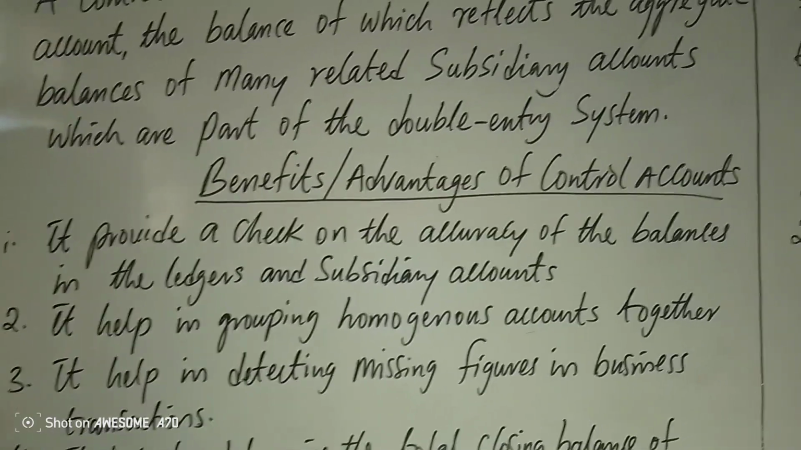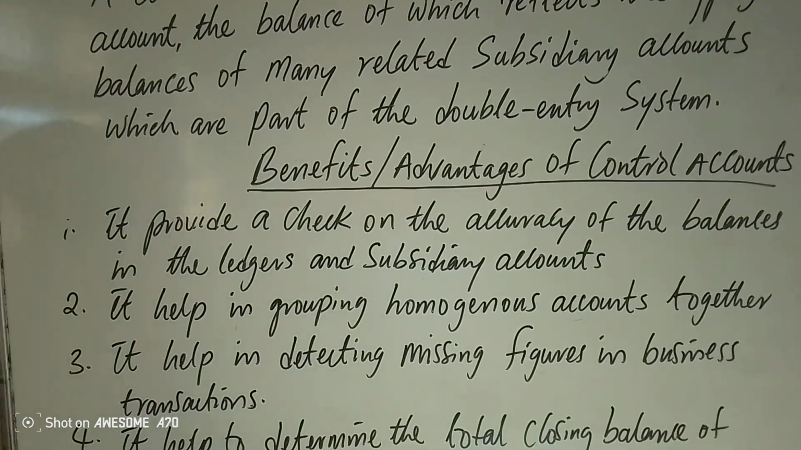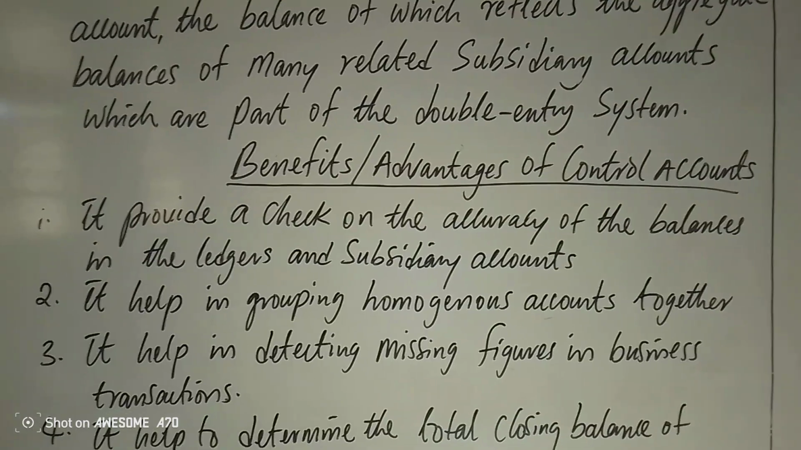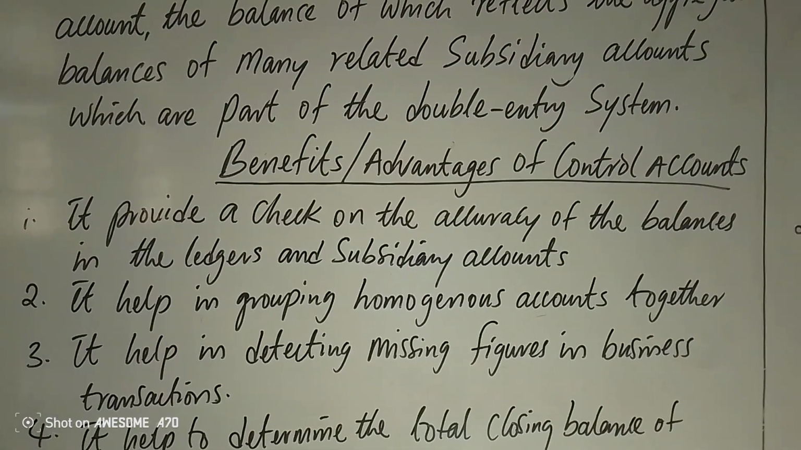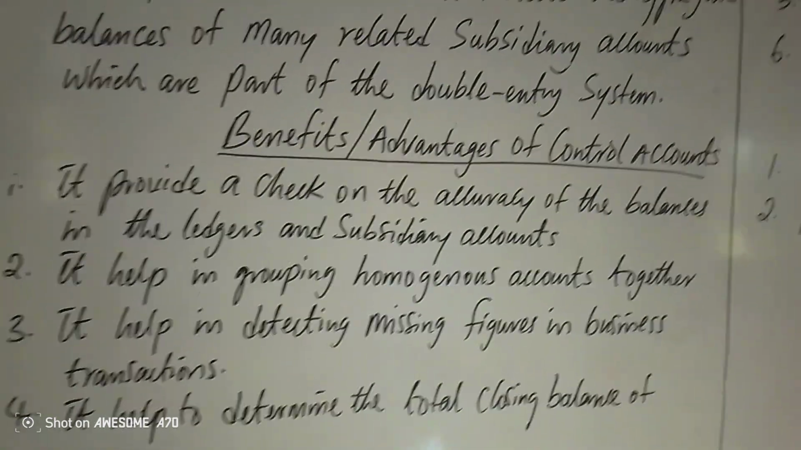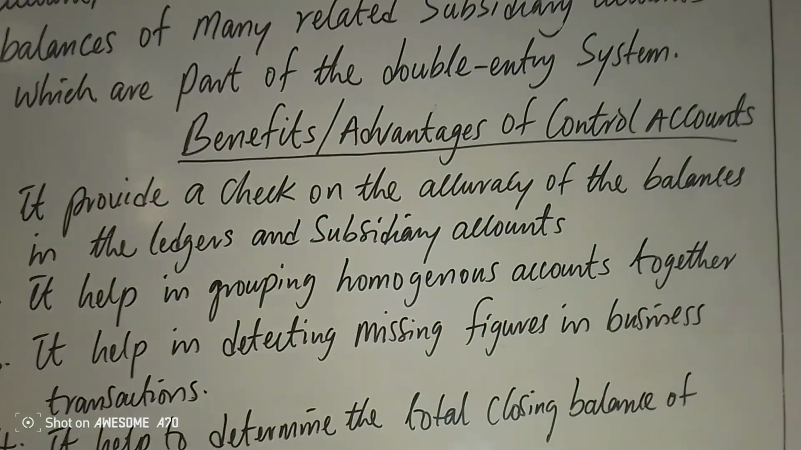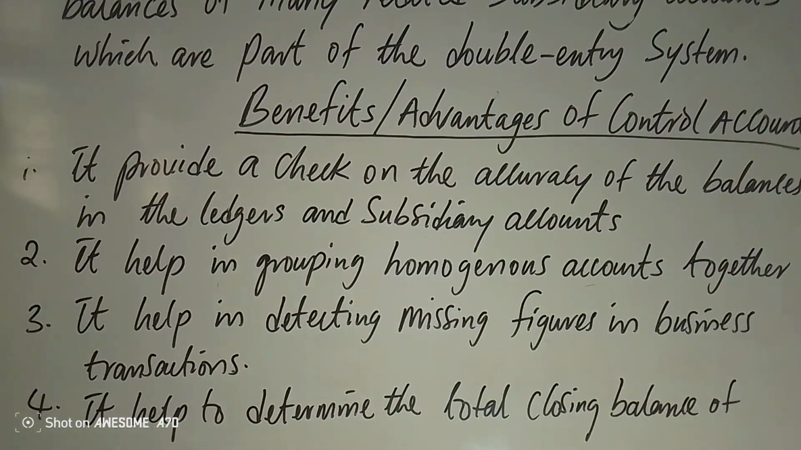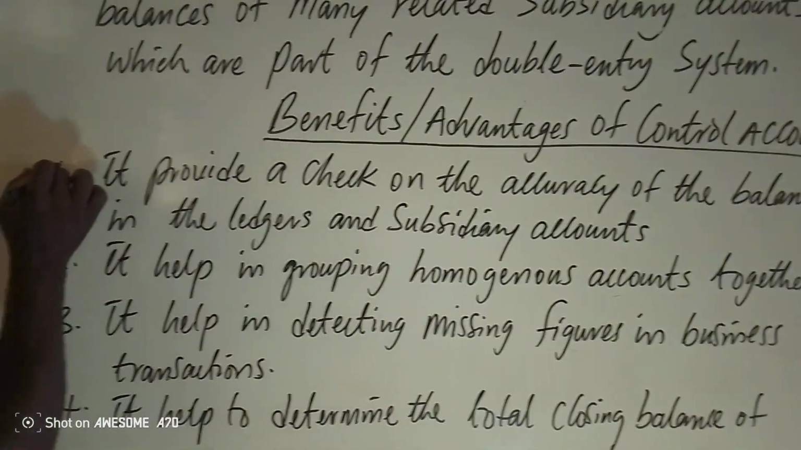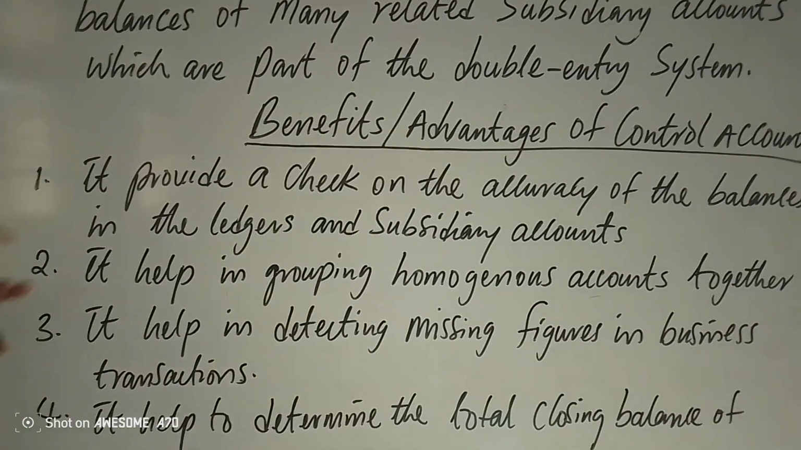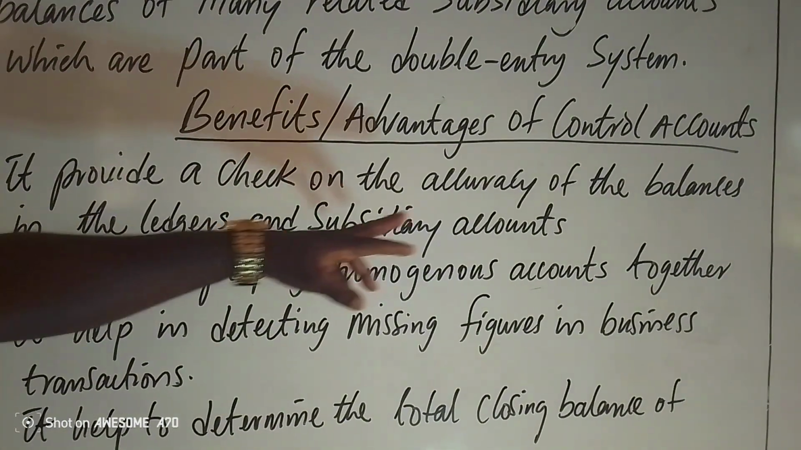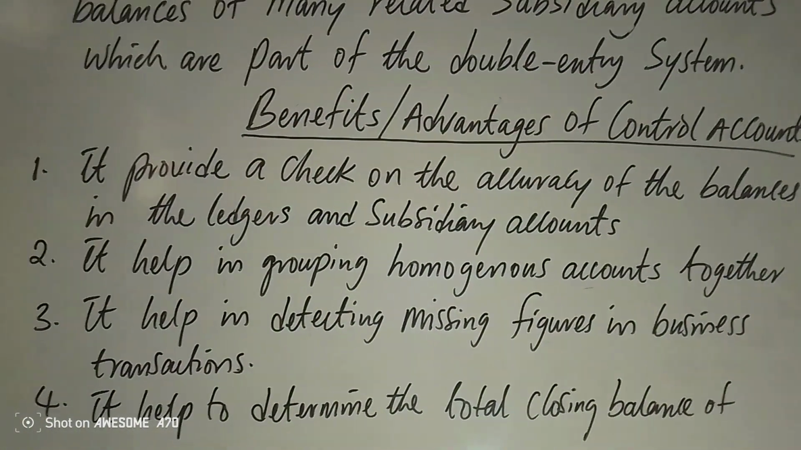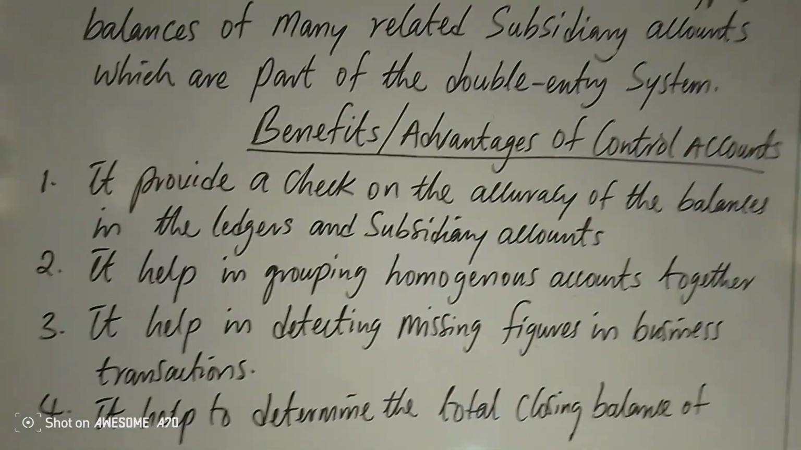It's a very powerful account that helps the organization to have insight into many things that happen in the process of keeping accounting records. So let's quickly look at the benefits and advantages of maintaining or preparing control accounts. Number one benefit is that it provides a check on the accuracy of balances in the ledger account and the subsidiary account. It is a check, just like a trial balance.